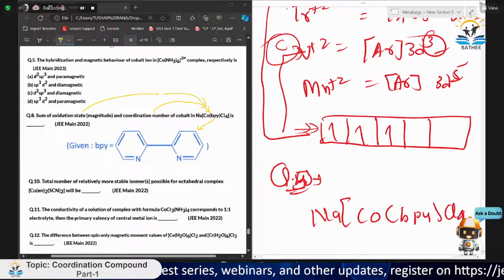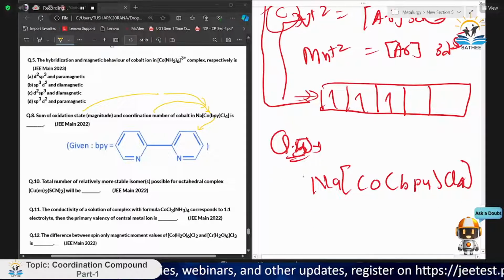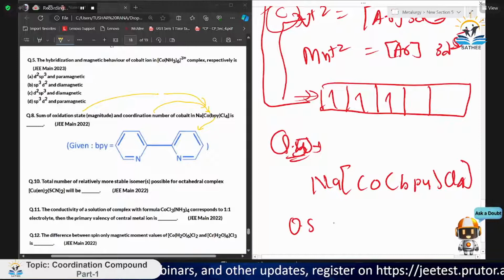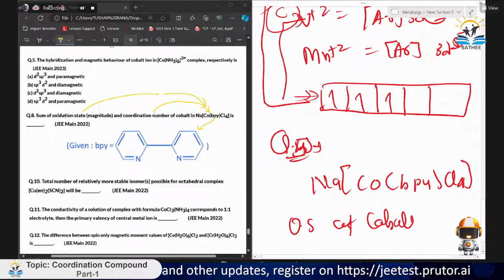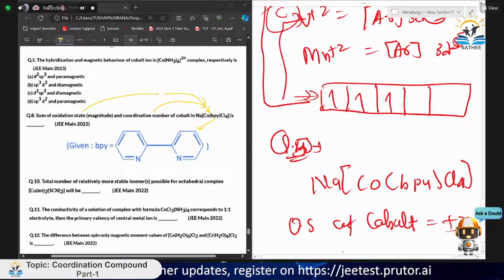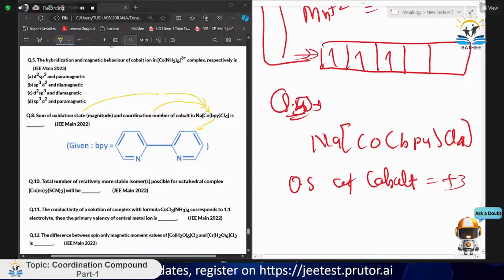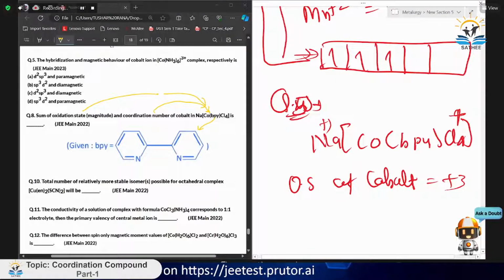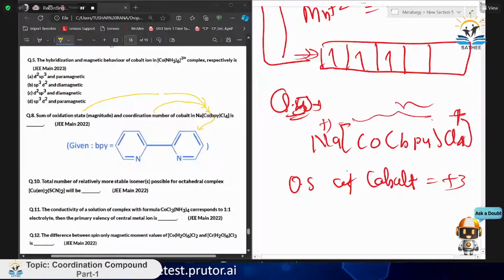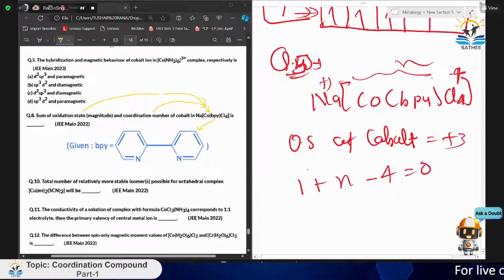Based on the structure, you can see that the oxidation state of cobalt is +3. How does it come? See, this is Na +1. This is Cl4 with charge minus 4. So Na +1, plus the cobalt whole compound X. So 1 plus X minus 4 equals 0. If we have to find the oxidation state, we use that formula. Now X comes out to be 3.